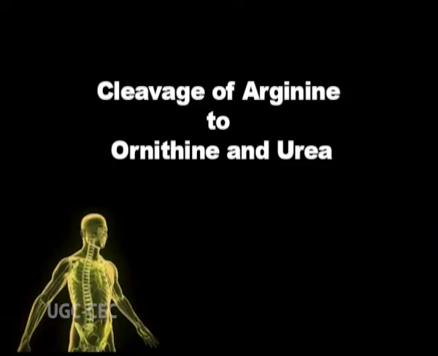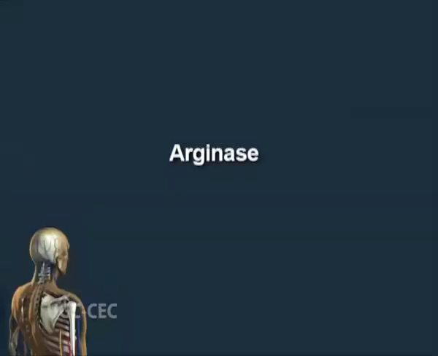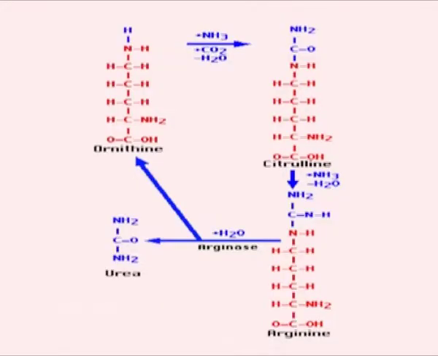The fifth step, cleavage of arginine to ornithine and urea. The last reaction of the urea cycle is catalyzed by a cytosolic enzyme called arginase, which is present only in liver cells of all ureotelic organisms. This enzyme arginase hydrolyzes arginine to produce urea and ornithine, each containing 2 atoms of nitrogen.